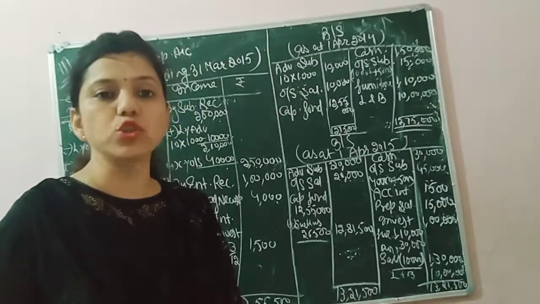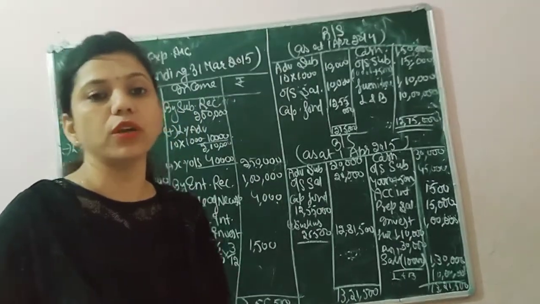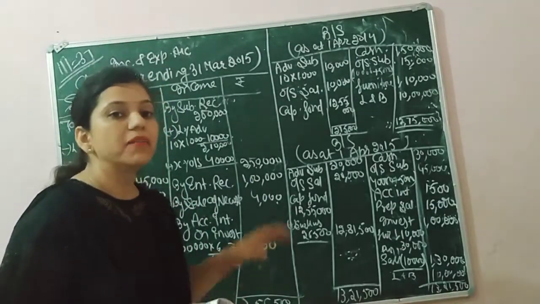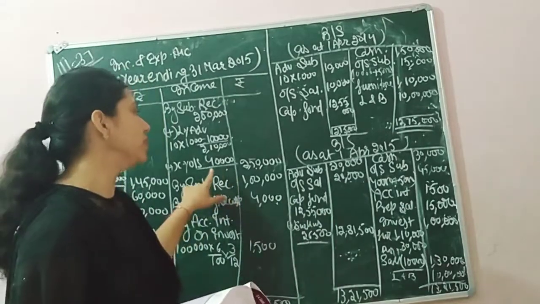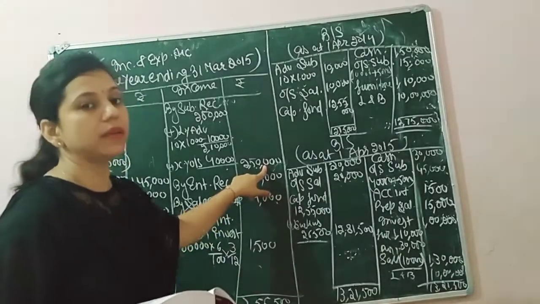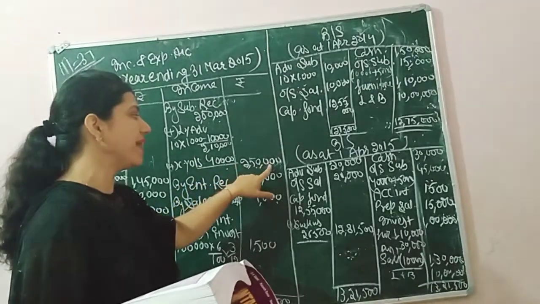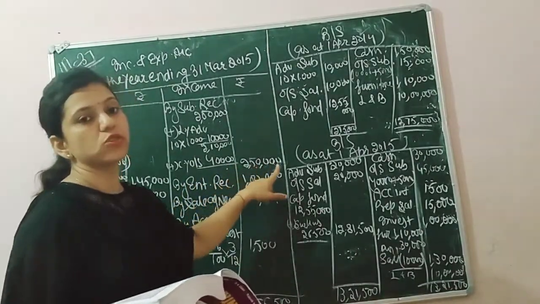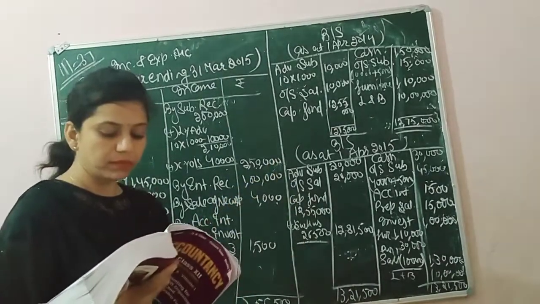The club has 250 members, each paying an annual subscription of 1,000. Keep it in mind, whenever subscription per member is given, it should always go on the income side. So 250 members multiplied by 1,000, the total subscription for the current year should be 2,50,000.